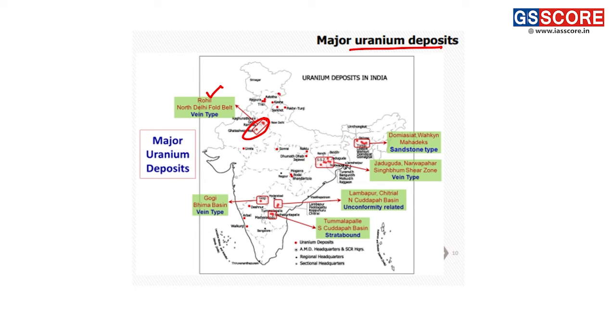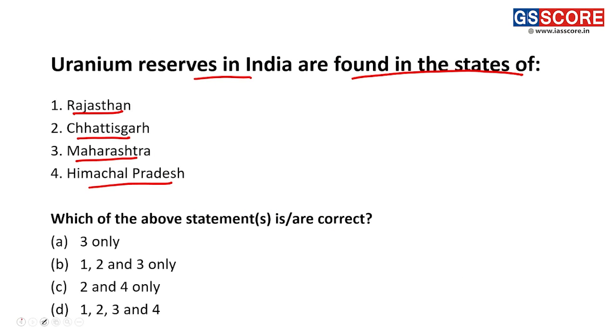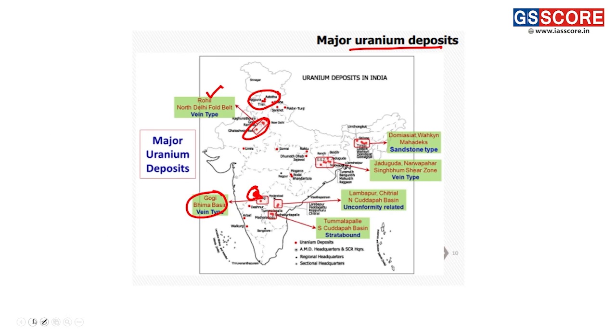Then there is presence in part of Himachal Pradesh. We can also see that it is present in the Gogi Bhima basin, which is a vein type. It is connecting also with part of Maharashtra. So here we can see Rajasthan, Maharashtra, Himachal Pradesh, along with the Chhattisgarh belt. Here the uranium deposits are also being found.